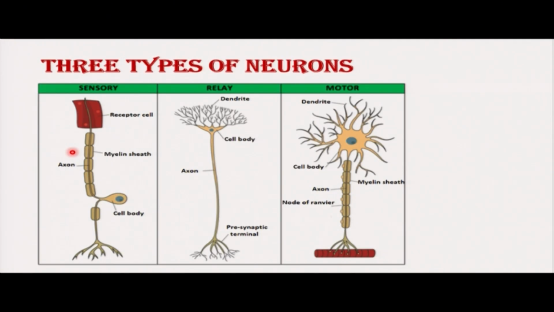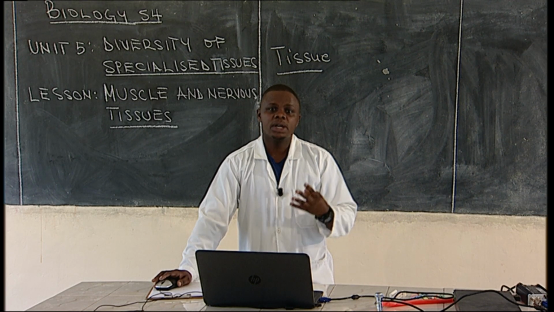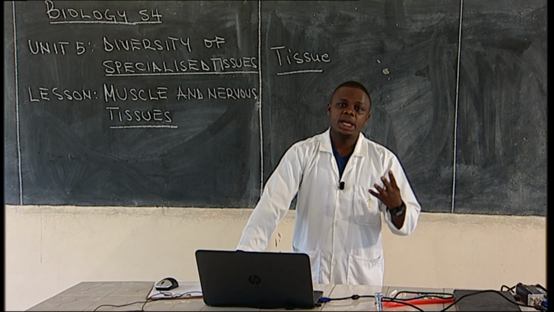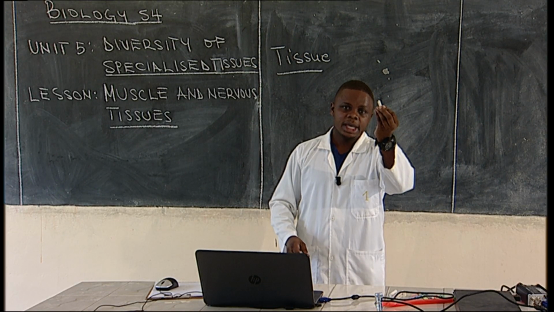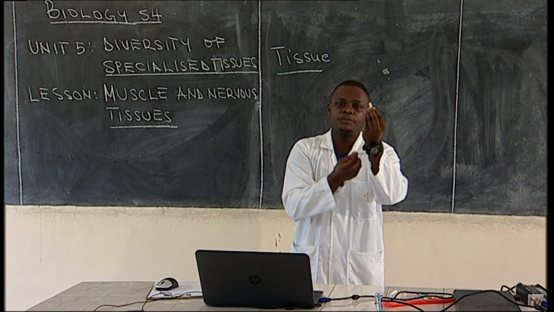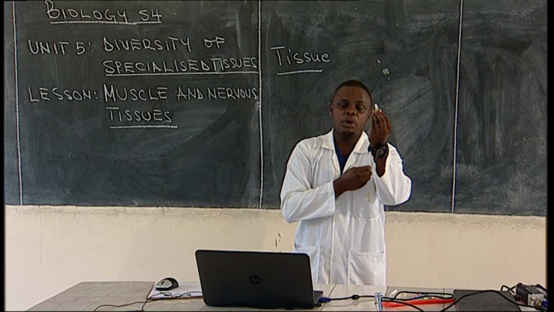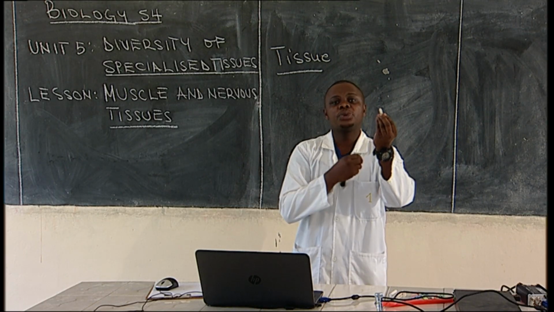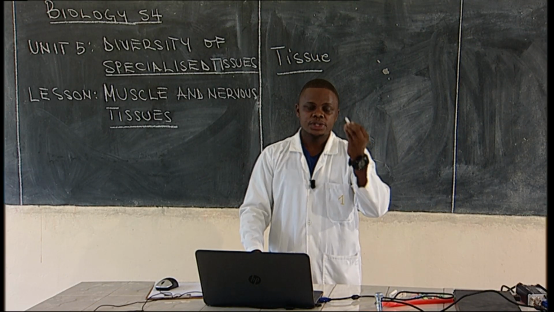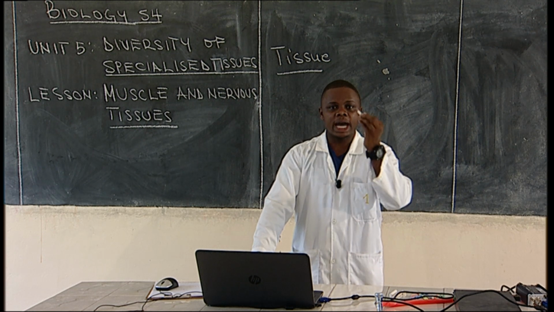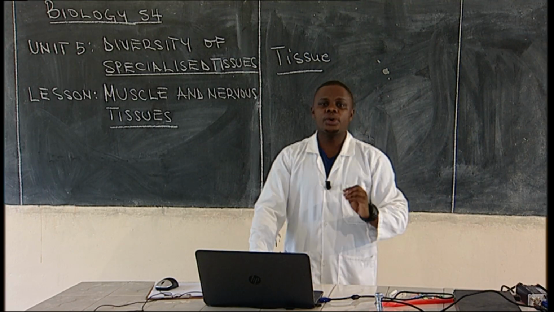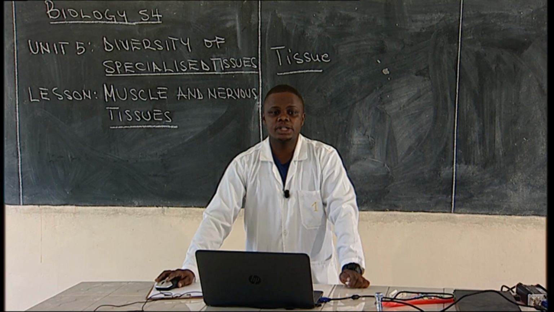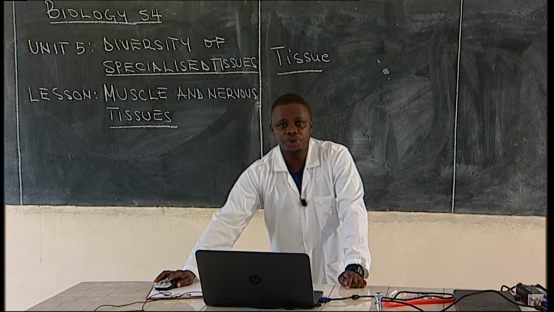to central nervous system. When we talk about effectors, we mean organs or muscles which respond to stimulus. That means if I touch something, here I have receptors, and the information will be transported by sensory neurons to the central nervous system, so that the central nervous system can know that my fingers are holding the chalk. So that information is transported by sensory neurons.